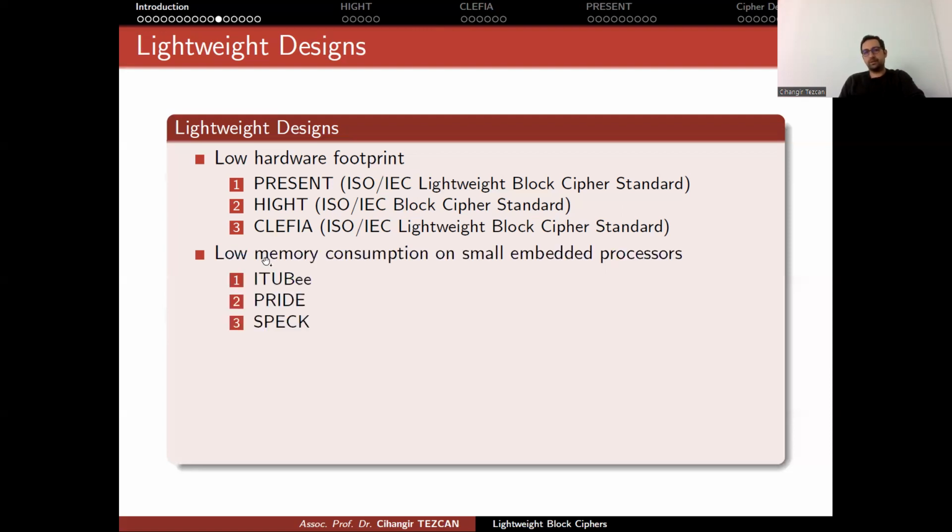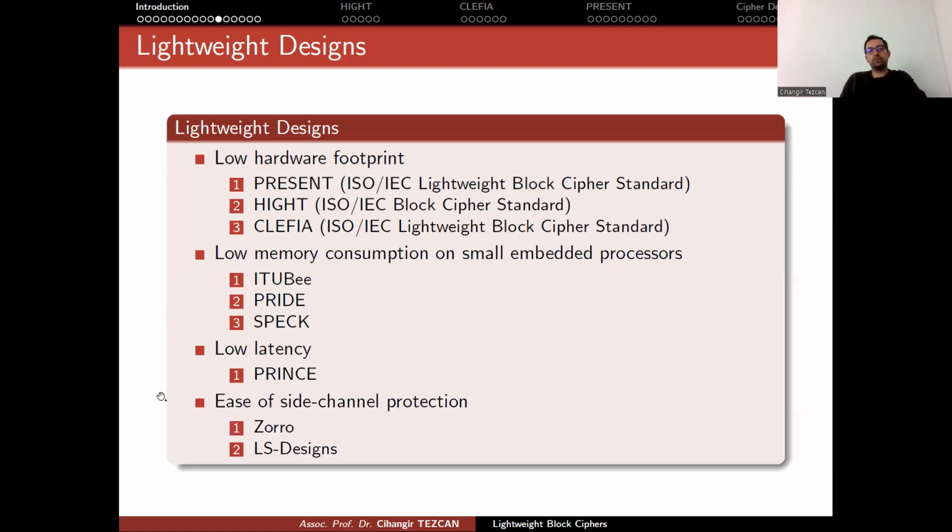But later on, cryptographers realized that low hardware footprint is not the only problem, because some devices have a very limited amount of memory. So they designed algorithms which require low memory consumption. Generally, these are based on small embedded processors. There are some algorithms like I2B, Pride, and SPECK. Some focused on low latency like Prince, and some focused on ease of side channel protection.